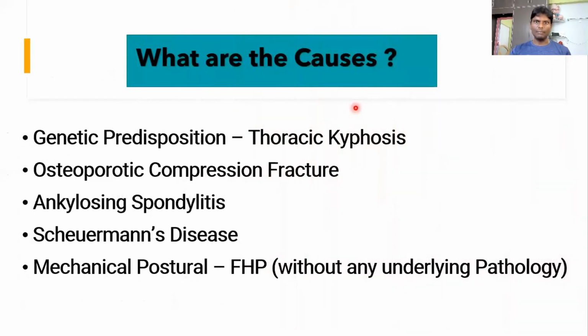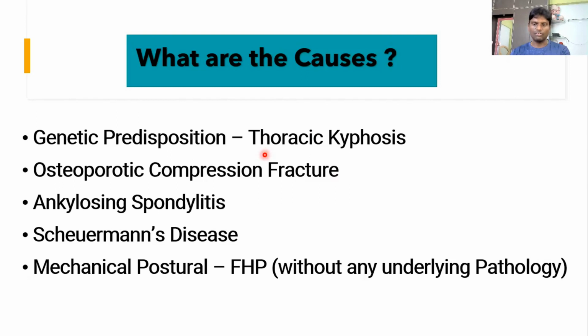What are the causes of the hump? First one is genetic predisposition. Some people developmentally would have excessive thoracic kyphosis. Probably that will be running in their families. Such people, because of their excessive kyphosis, tend to put their neck more forward and they may have a risk of developing the hump at the cervicothoracic junction. There is no pathology involved in this, just that they are born like that, just that their spine alignment is like that, which increases their likelihood of developing the hump.